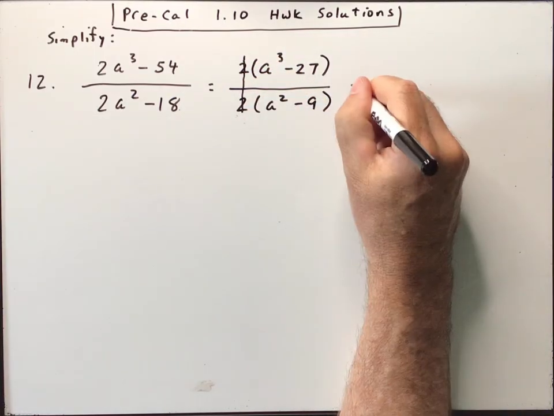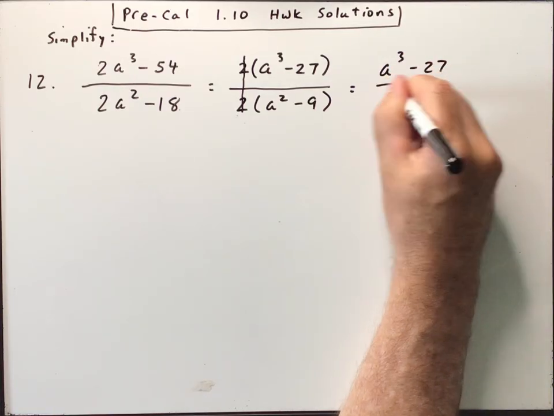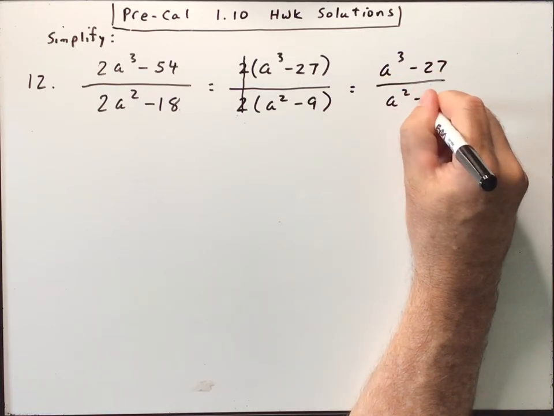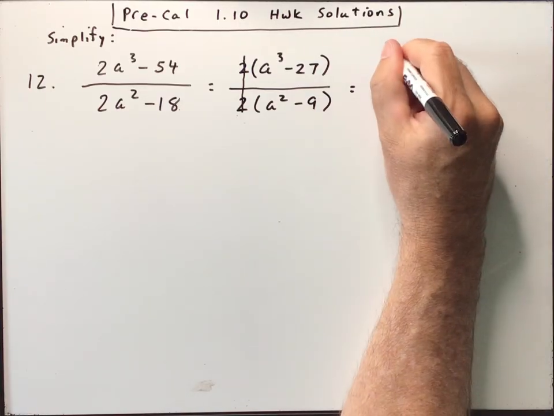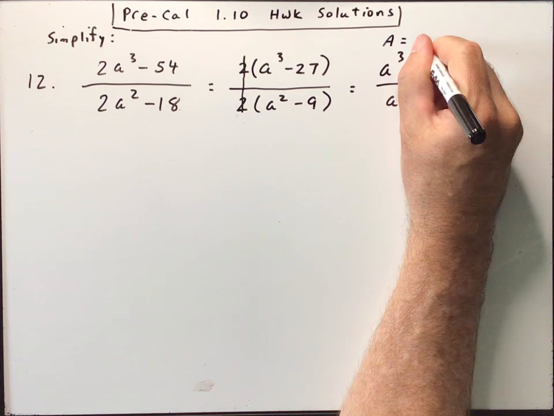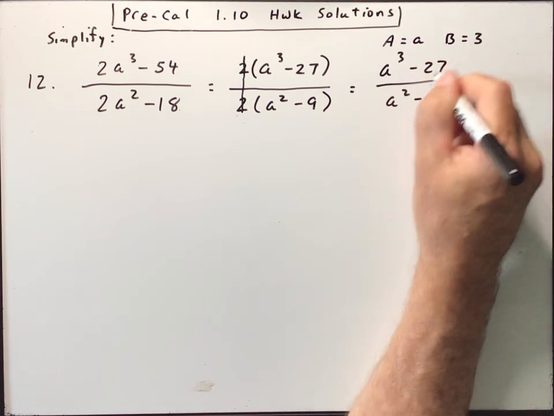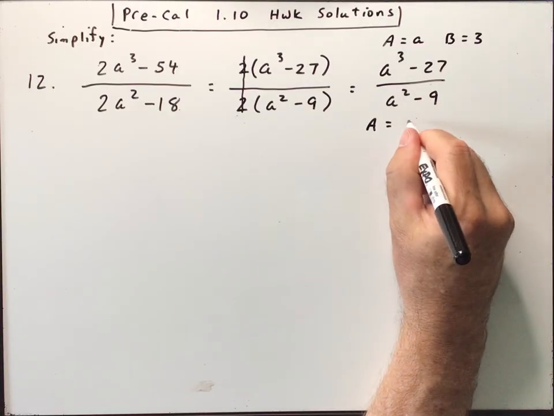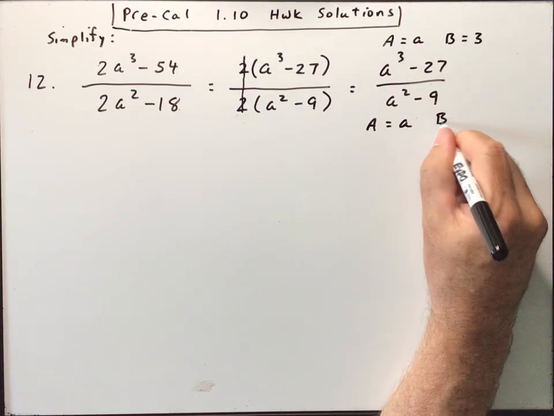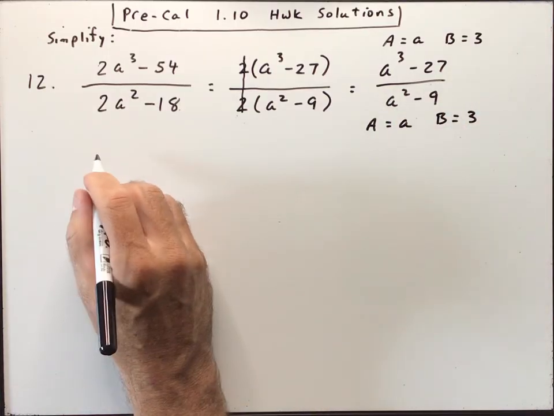So now we would just have a cubed minus 27 over a squared minus 9. Well, this is the difference of two perfect cubes, where big A is A, and B would be 3, right? 3 cubed is 27. This is the difference of two perfect squares, where A is A, and B would be 3.